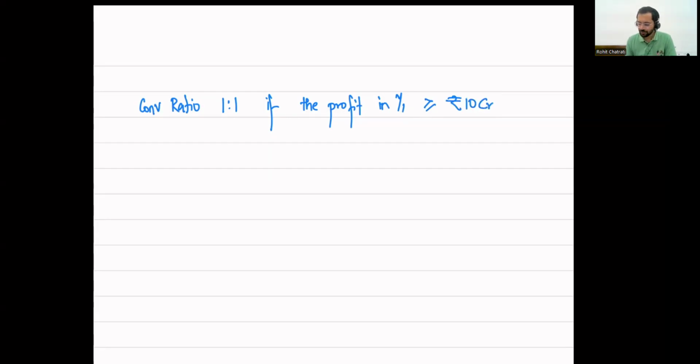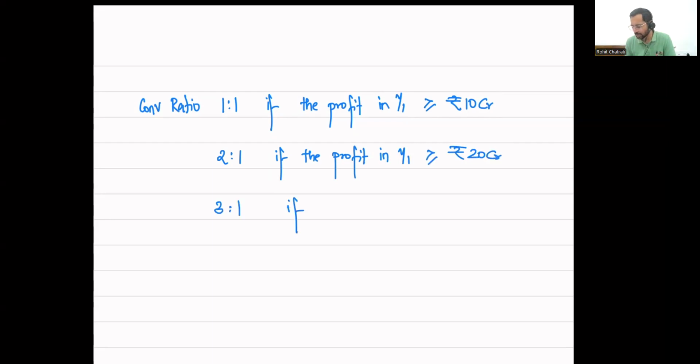All right. The conversion ratio will be 2 is to 1 if the profit in year 1 is greater than or equal to 20 crores, and the conversion ratio will be 3 is to 1 if the profit in year 1 is greater than or equal to rupees 40 crores. All right, and it will be 4 is to 1 if none of the events actually are satisfied.